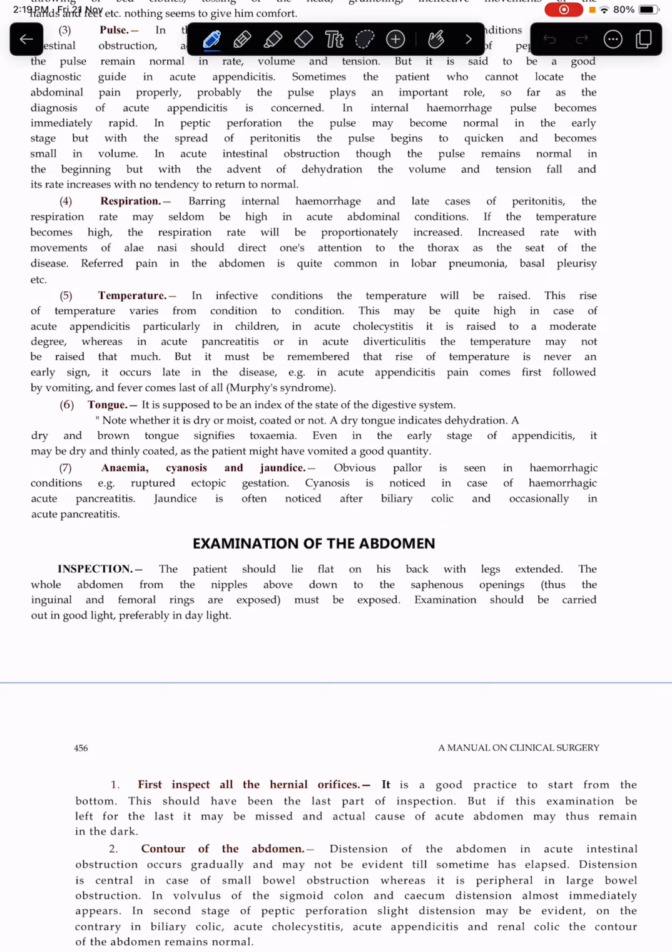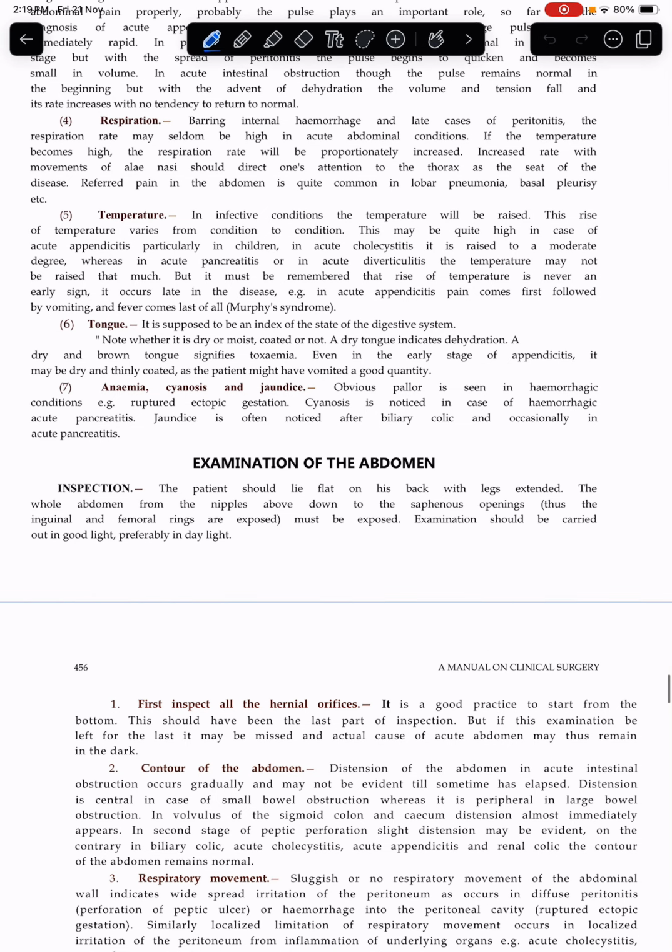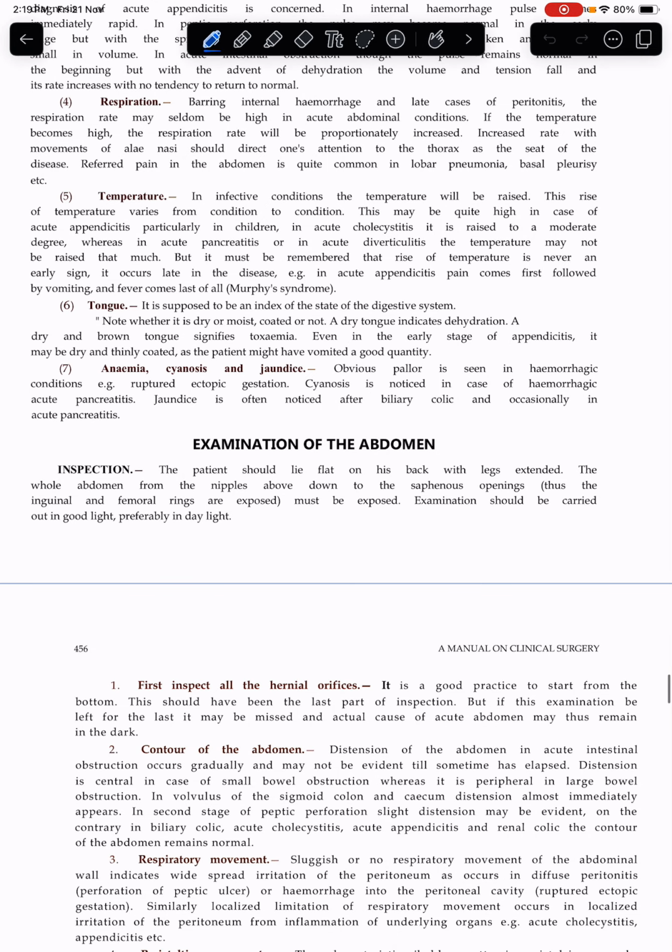Tongue. It is supposed to be an index of the state of the digestive system. Note whether it is dry or moist, coated or not. A dry tongue indicates dehydration. A dry and brown tongue signifies toxemia. Even in early stages of appendicitis, it may be dry and thinly coated, as the patient might have vomited a good quantity.